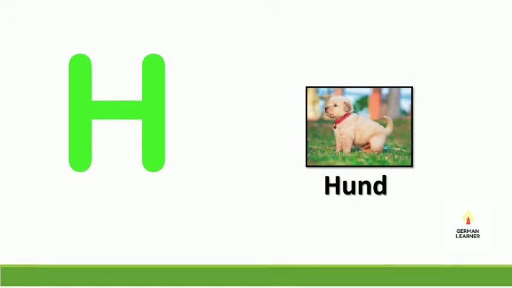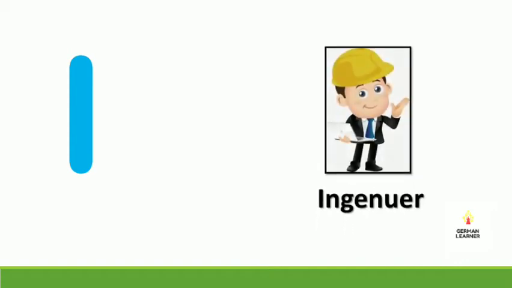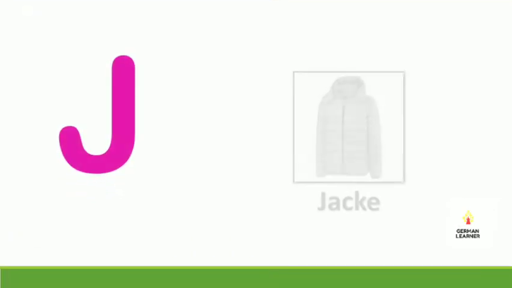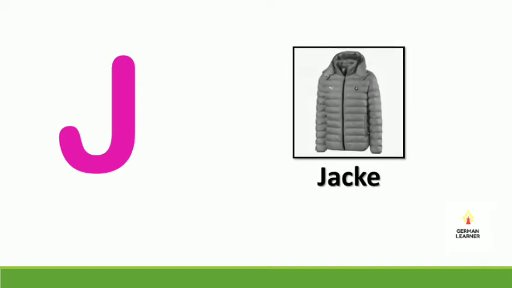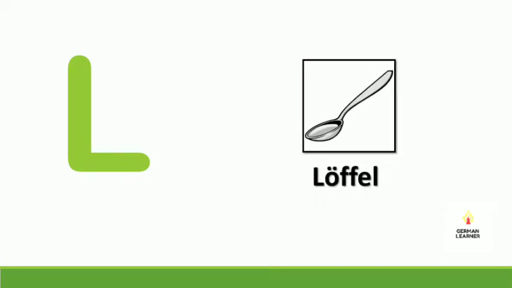H für Hund. Hund is dog. I für Ingenieur. Ingenieur means engineer. J für Jacke. Jacke means jacket. K für Kuchen. L für Löffel. Löffel means spoon.